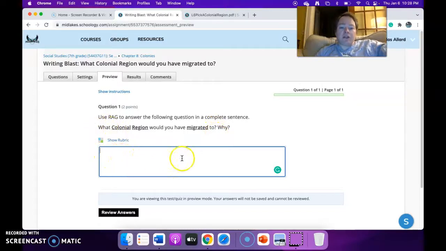The colonial region I would have migrated to is one of the colonial regions: New England, middle, or southern. And then why? Because, boom, boom, boom. Or stop: the colonial region I would have migrated to is blank, period. One reason I would have migrated to this region is, and then give an answer. And then when you're done, review that answer and hit submit.